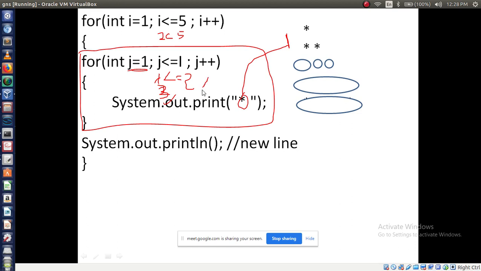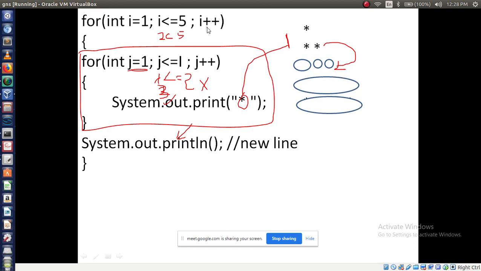Condition is false. If condition is false, comes out of this loop. Now we are here. So this line is used for what? To take the new line. Now we have printed 2 stars in the second row. Then we will move on to third row. Right?